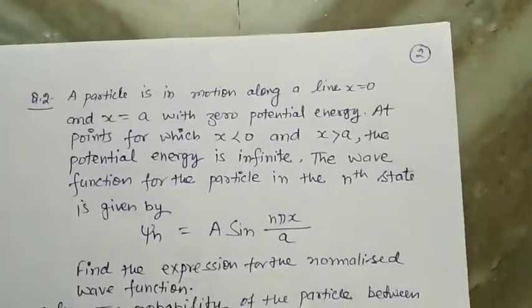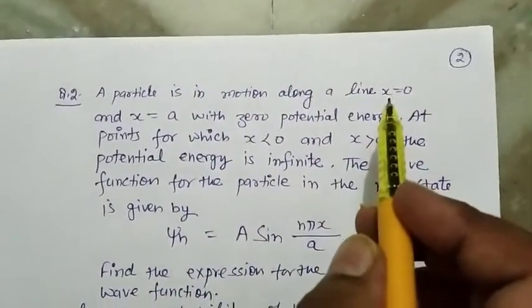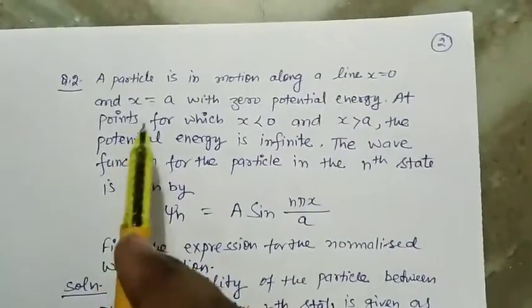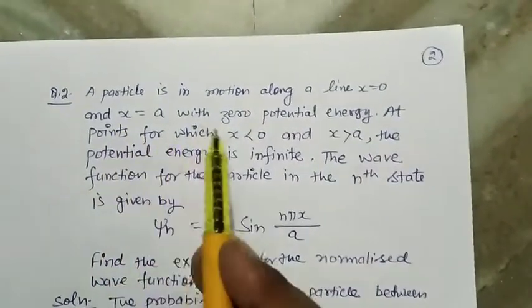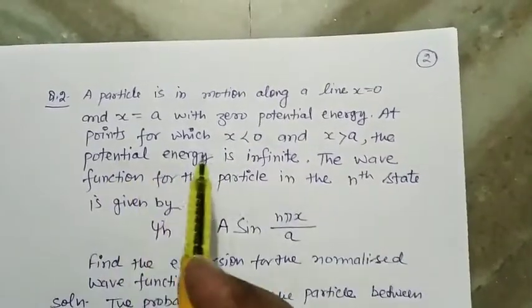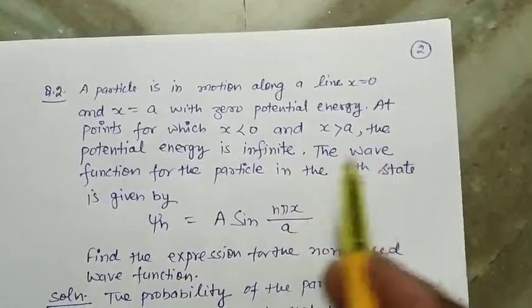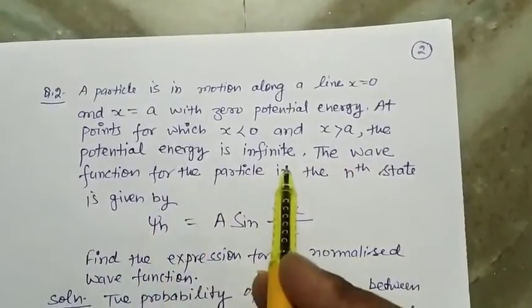A particle is in motion along a line x is equal to 0 and x is equal to a with 0 potential energy. At points for which x is less than 0 and x is greater than a, the potential energy is infinite.